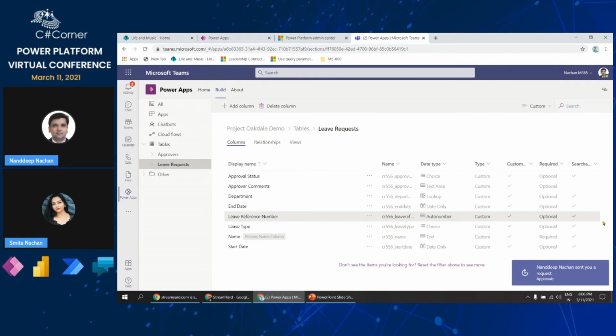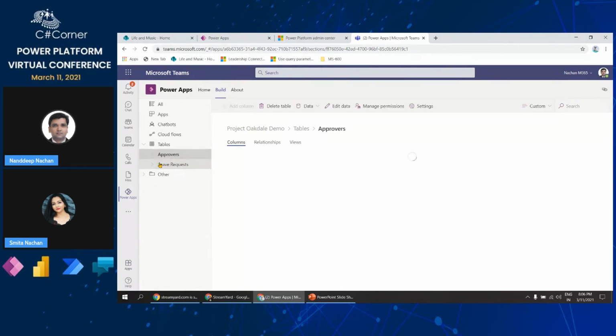So this is how we can use this auto number, because whenever a leave has been requested or submitted into the system, we should be able to uniquely identify it, because we are going to use this as a reference for our bot. I will show you that in a moment, but at least this sets the background for when I explain the bot.